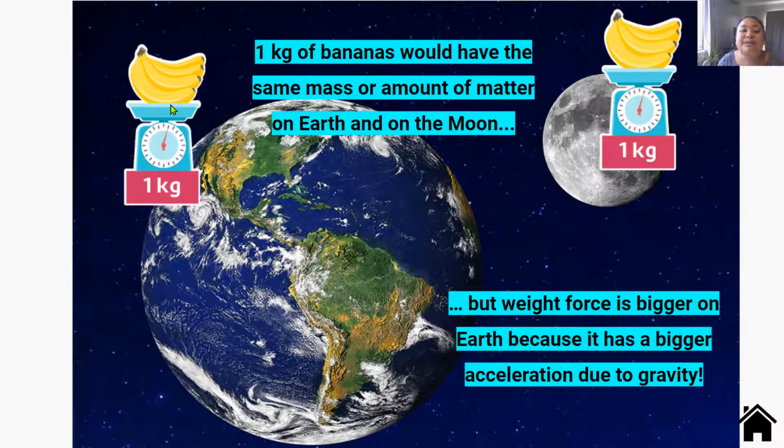1 kilogram of bananas would have the same mass, or amount of stuff, on Earth and on the moon. If it's 1 kilogram on Earth, it's going to be 1 kilogram on the moon. But because weight force is bigger on Earth, it has a bigger acceleration due to gravity. So weight force is greatest on Earth, but mass will be the same on both moon and Earth.